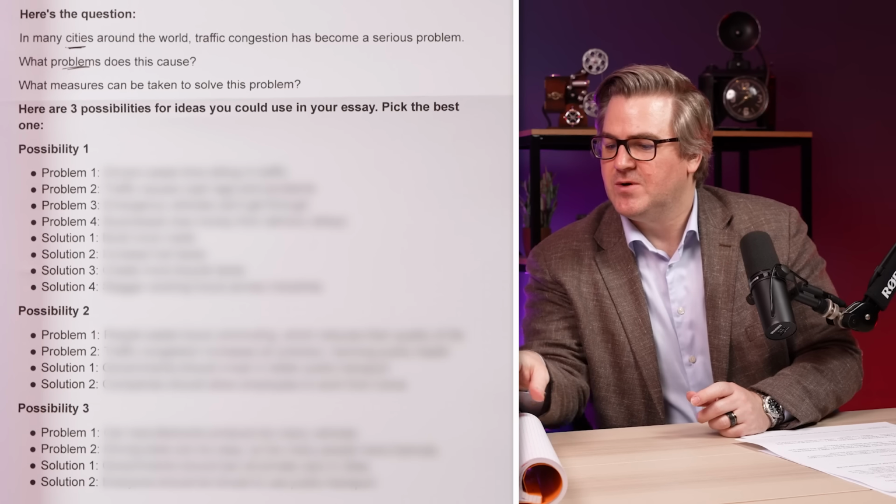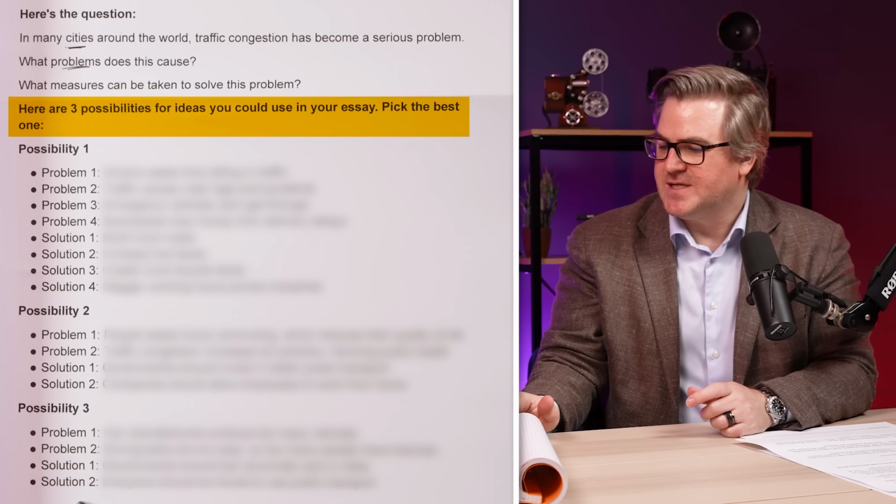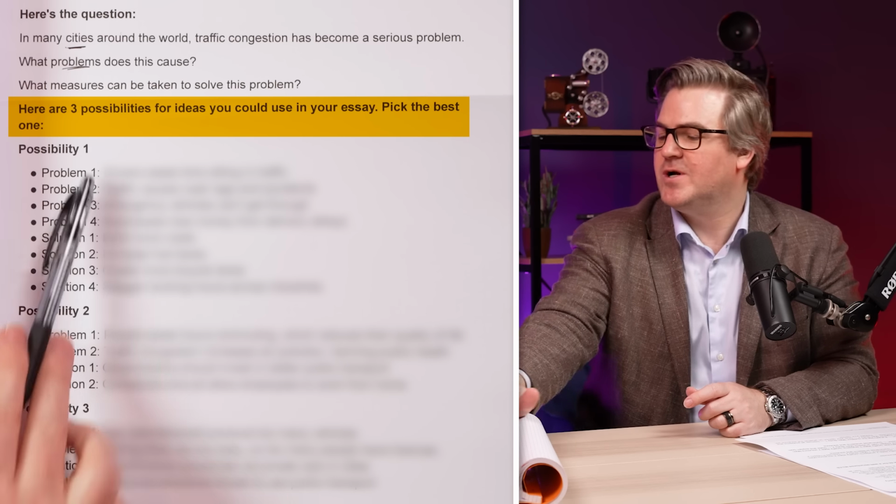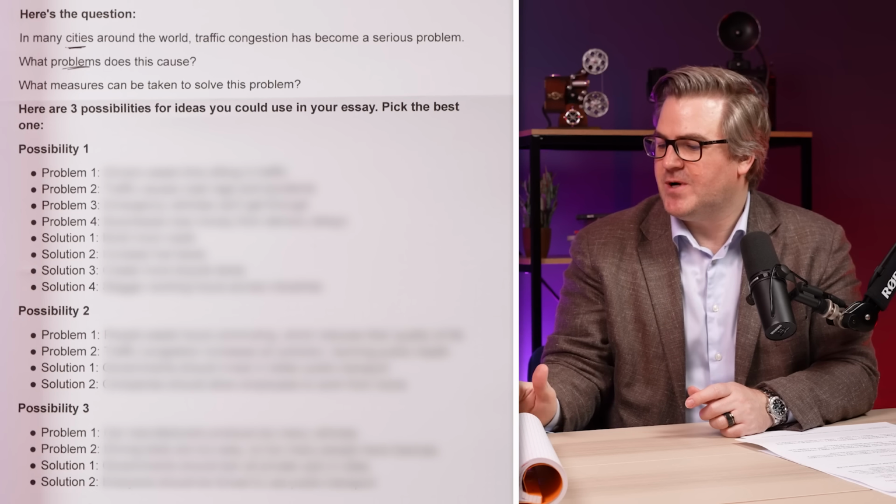Yeah. So there are many different types of task 2 question. One is problems and solutions. We're going to focus on this one today, and we'll cover others on later days. Okay. So the next thing we're going to do is look at all of these ideas. We're not going to use all of these. There are 3 possibilities.